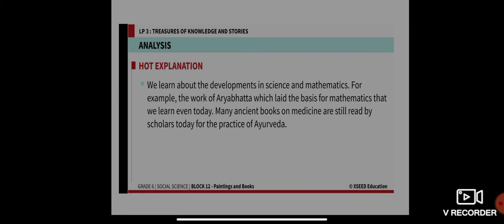And like Aryabhata, many ancient books on medicine are still read by scholars today for the practice of Ayurveda. Ayurveda has existed since a very long time ago, and even today people are still using and reading that particular book as medicine. So many ancient books on medicine are still read by scholars today for the practice of Ayurveda.